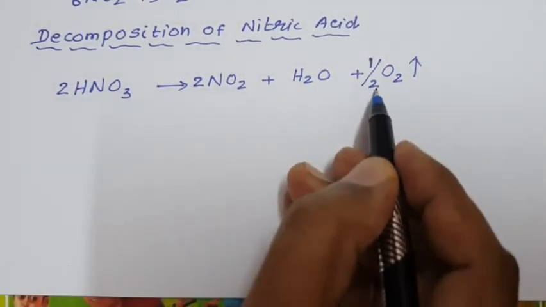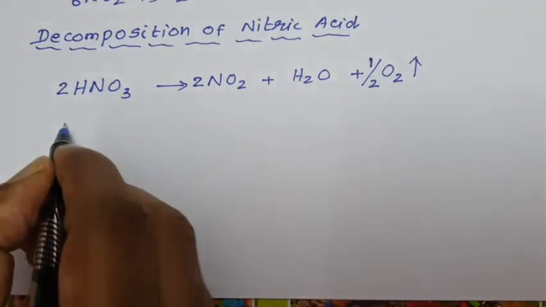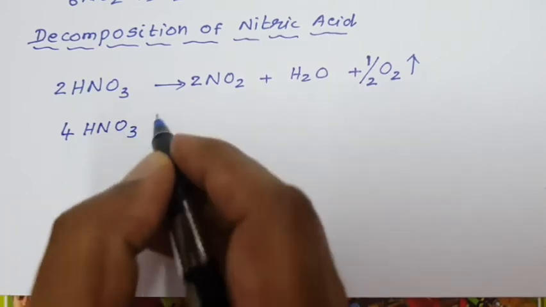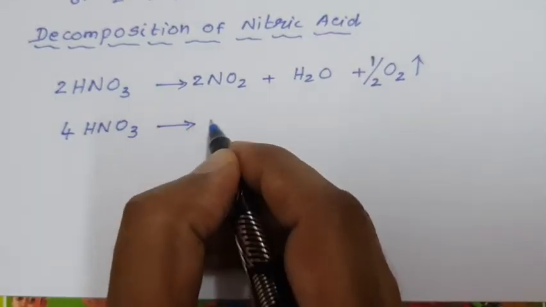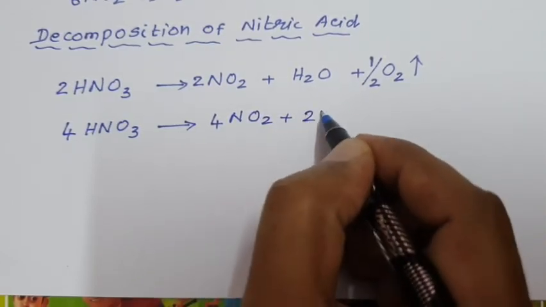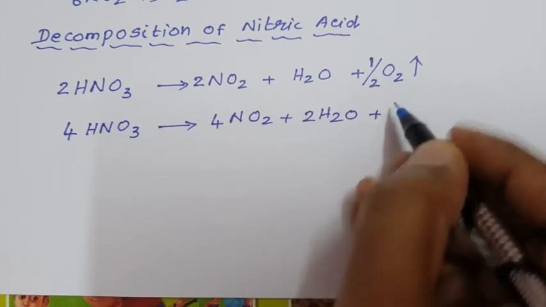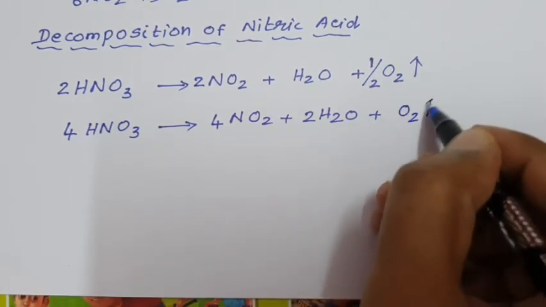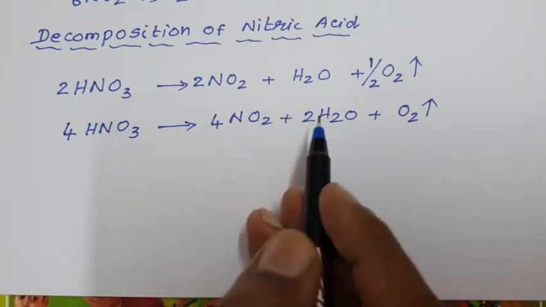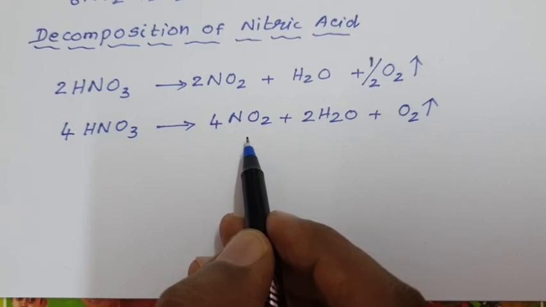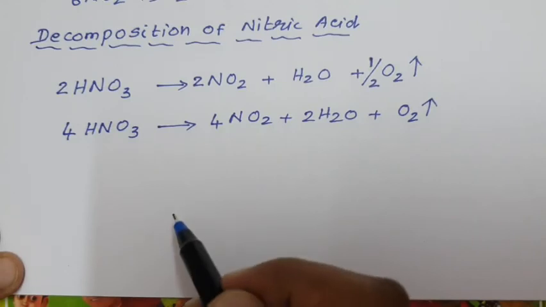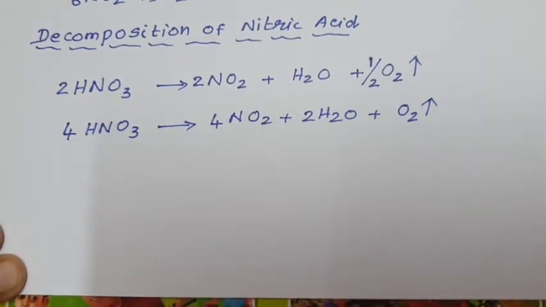When you multiply the whole equation by the denominator 2, we will get 4HNO3, nitric acid on decomposition, gives 4NO2 plus 2H2O plus 2 into half equals 1 O2. So, due to this reaction, pure acid and its concentrated solution become yellow on heating. These are the physical properties of nitric acid.